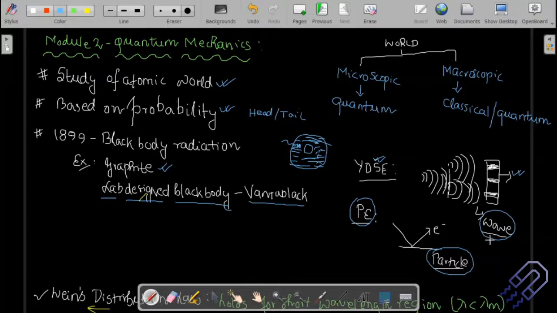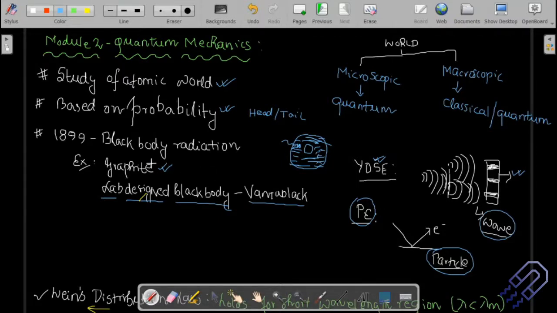How can the same thing have two different natures? Okay, and that is also something which is supported by quantum mechanics. It depends under what dimension you are considering. So this is something which we are going to study later in our syllabus. So it's not that you have not studied quantum mechanics. These are all nothing but explained by quantum mechanical phenomena. Today we are going to start with quantum mechanics specifically. Okay, so this is the beginning of quantum mechanics.